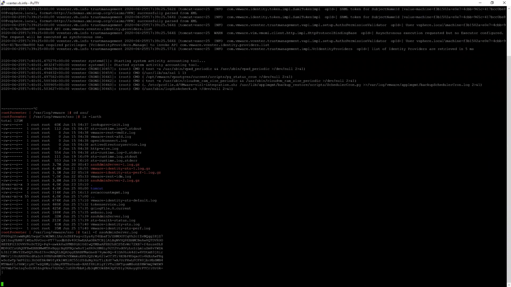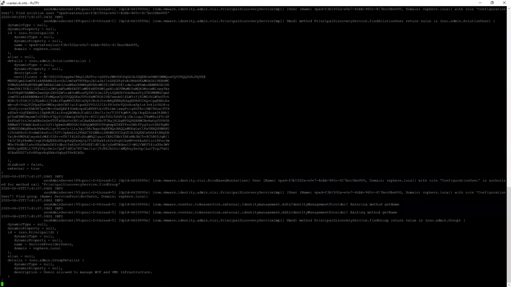Not very exciting, it's showing a cert here. But again, as you go through SSO activities of adding LDAP configurations and whatnot, you'll see that show up here. And you can use that to help troubleshoot whether or not it's able to see, oh, we got something here.